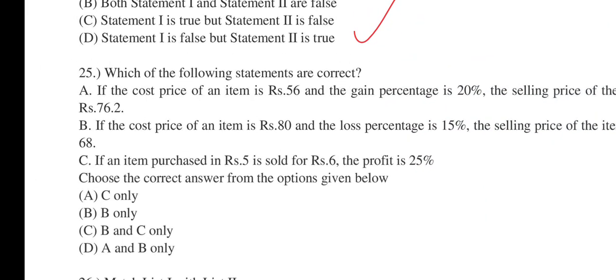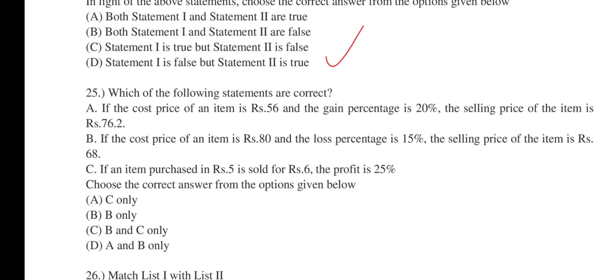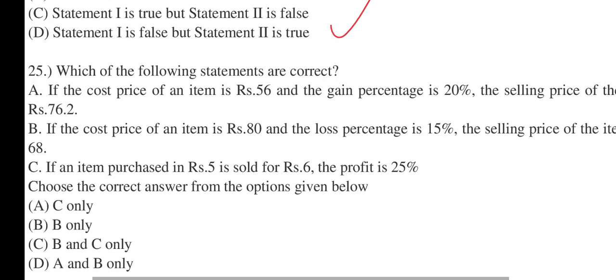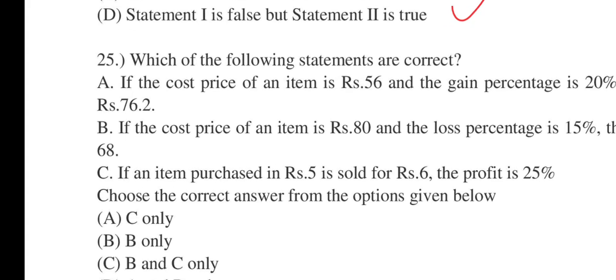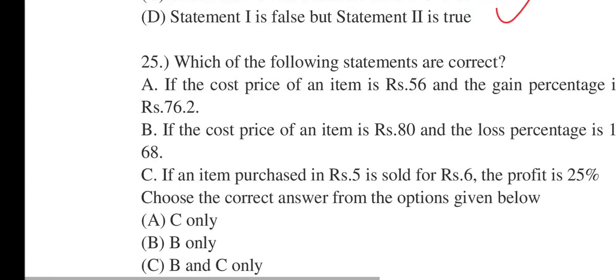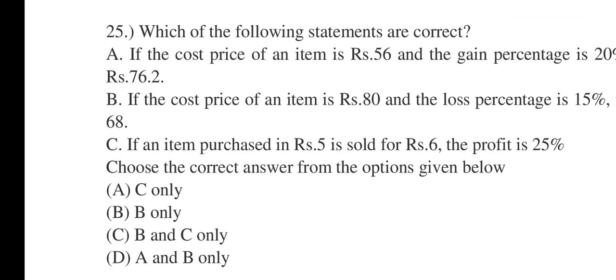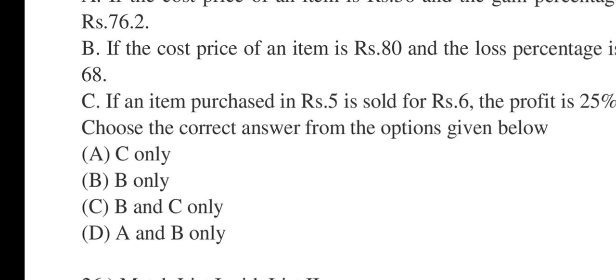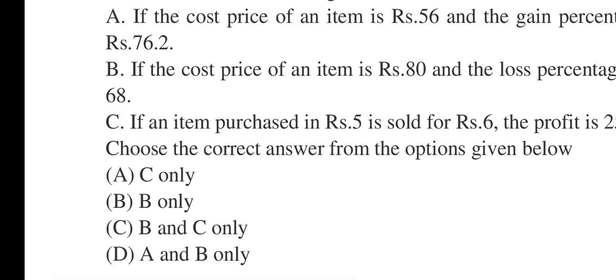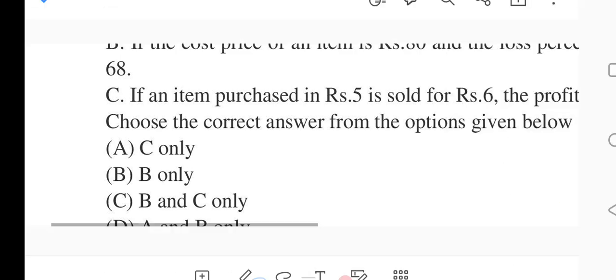25 says, which of the following statements are correct? A says, if the cost price of an item is Rs 56 and the gain percentage is 20%, the selling price of the item is 76.2. B says, if the cost price of an item is Rs 80 and the loss percentage is 15%, the selling price of the item is Rs 68. C. If an item purchased for Rs 5 is sold for Rs 6, the profit is 25. Now choose the correct answer from the options given below. C only, B only, B and C, A and B. 25. Correct option for the question will be number B, that is B only.